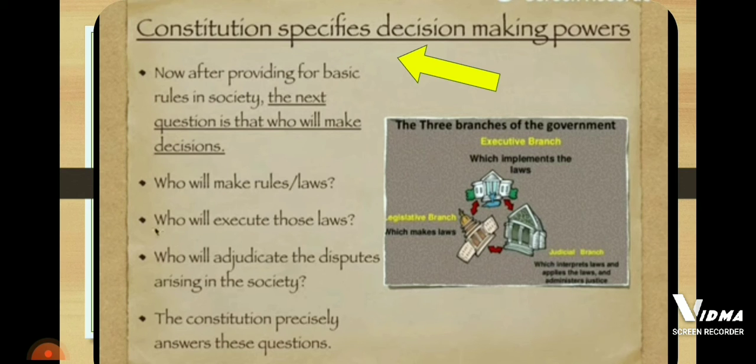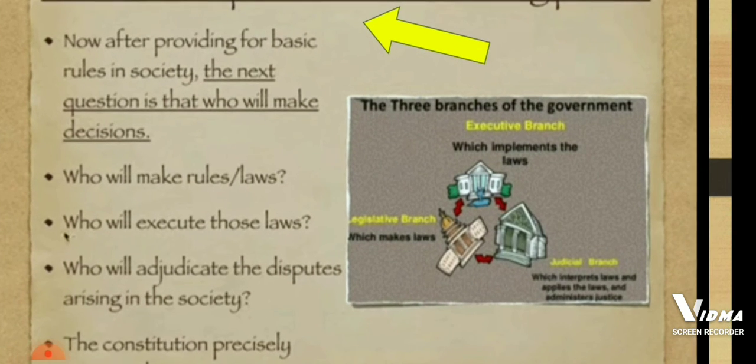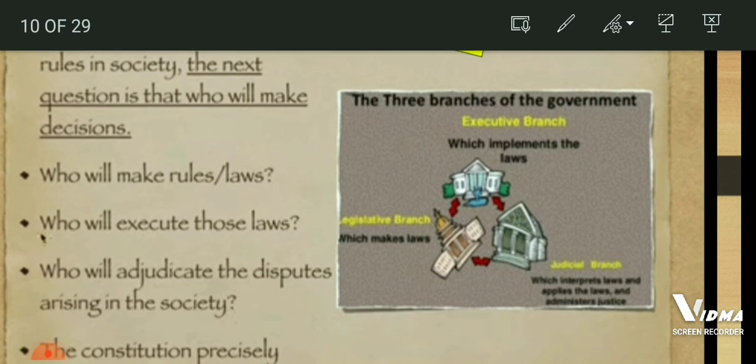First is the legislature, the law-making body. Secondly we have the executive branch, which will implement the law. And the third is the judicial branch, that is the judiciary. It will interpret the law and solve the conflict or any kind of dispute arising in the society. So these are the three branches of the government.